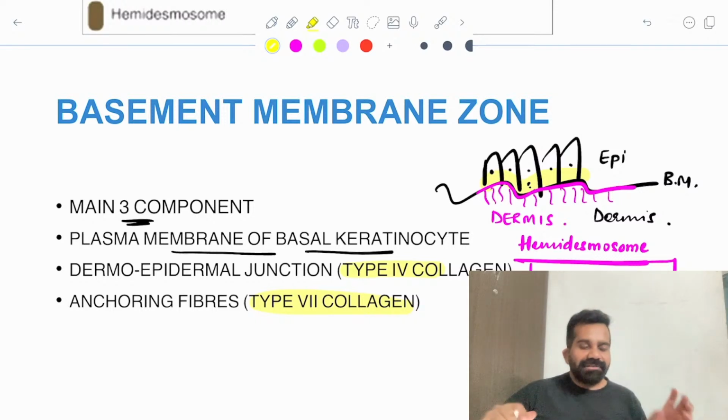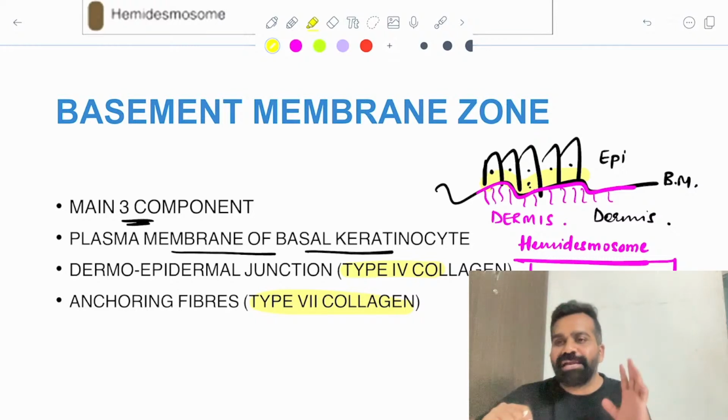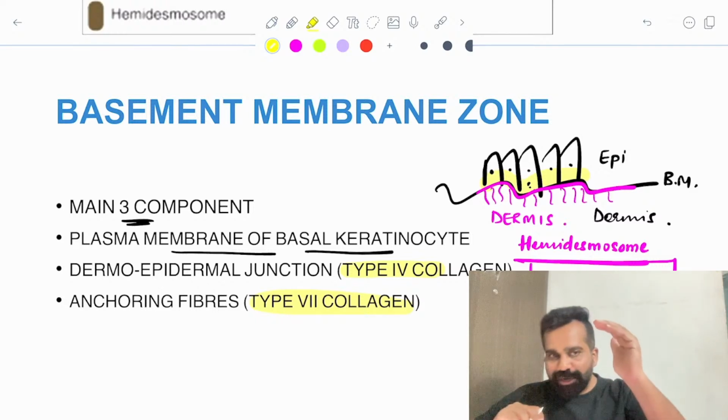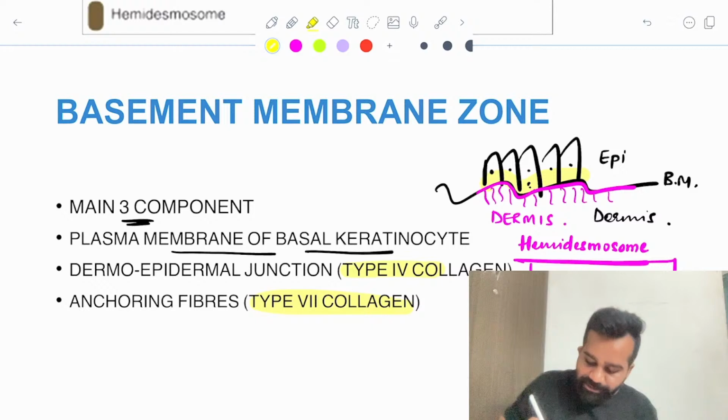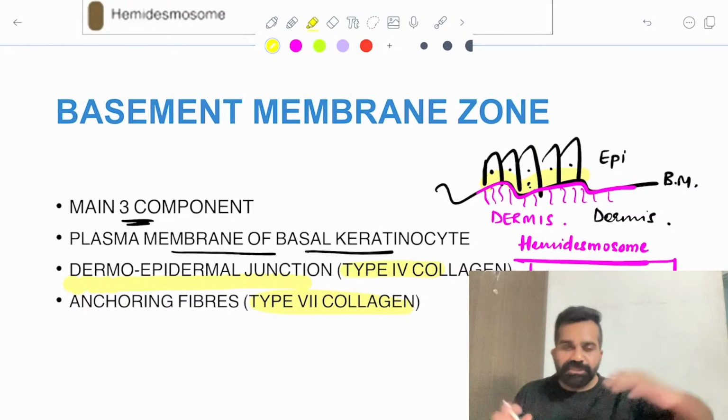Okay, so these are the important points regarding the basement membrane zone. Generally, this basement membrane is a junction between epidermis and dermis. That is why it is known as the dermo-epidermal junction, because dermis and epidermis are joining here.